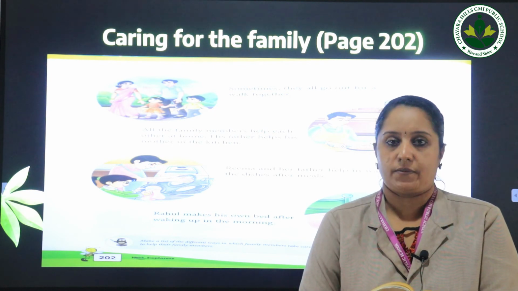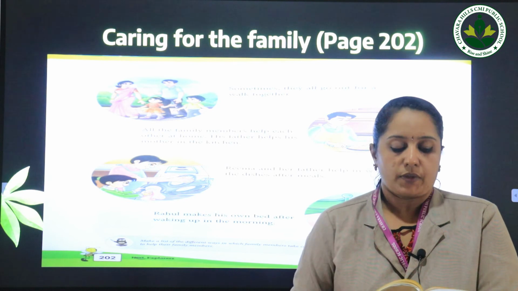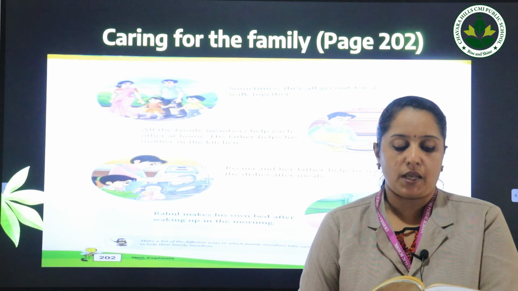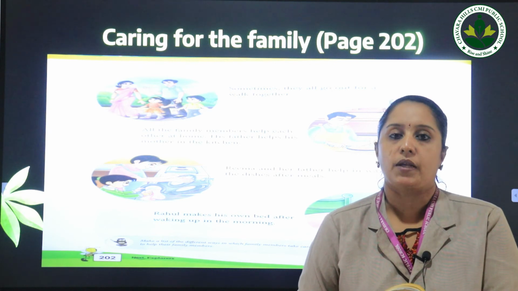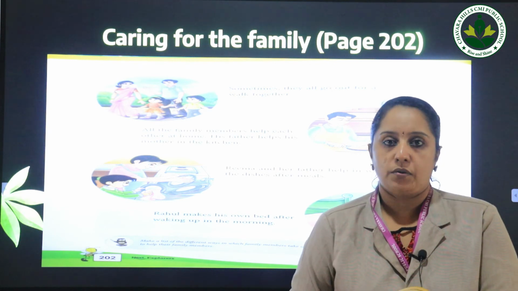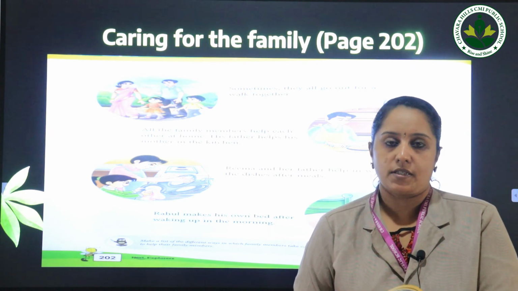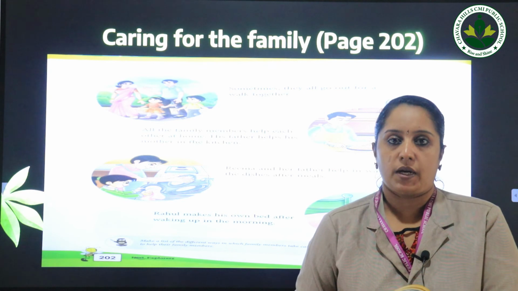You can see in the picture, they are doing the activity. Now, what do you see in the second picture? You can see that Rahul is making his own bed after waking up in the morning. So you also can do it at your homes. You can help your mothers by washing the dishes and you can also make your own bed yourself.